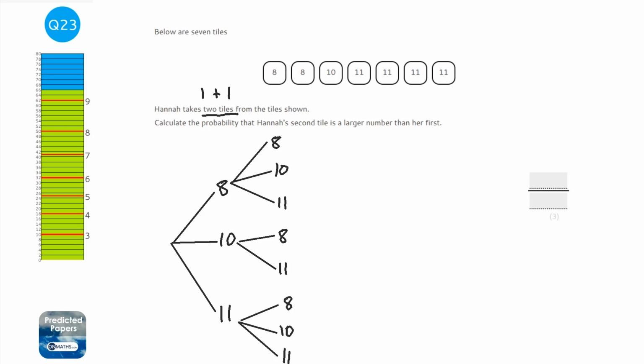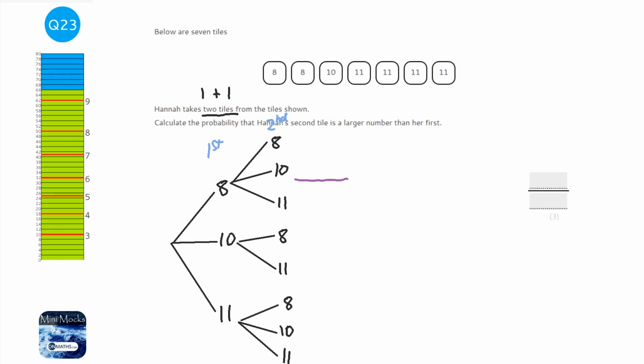Now, the most important thing we realise is let's work out which outcomes will end up with the second tile larger. And we should probably label this. This is the first tile and this is the second tile. So which outcomes end up with her having a larger second tile?